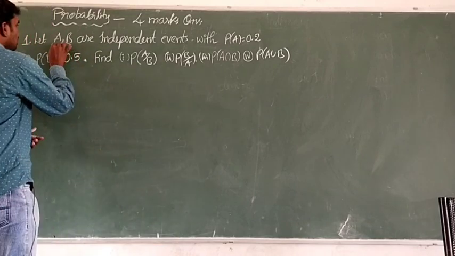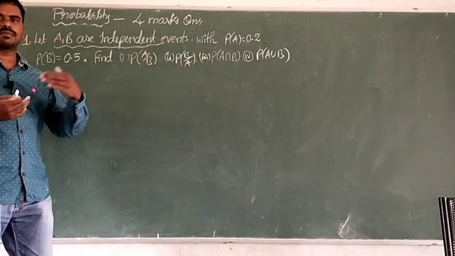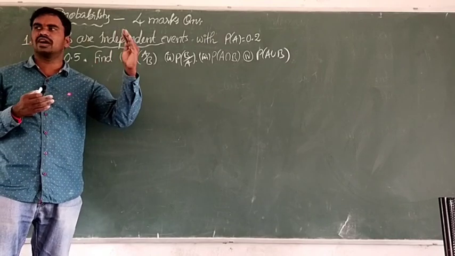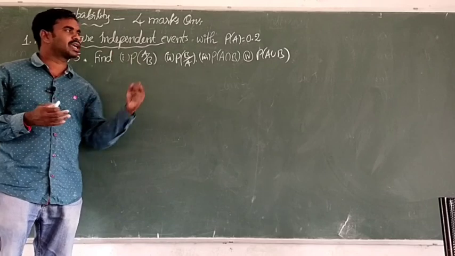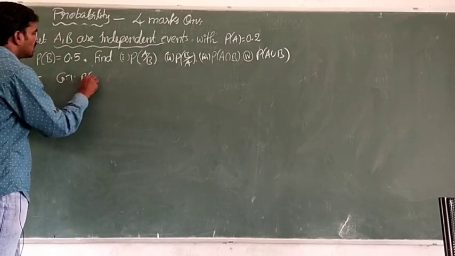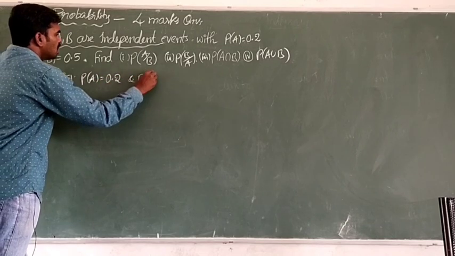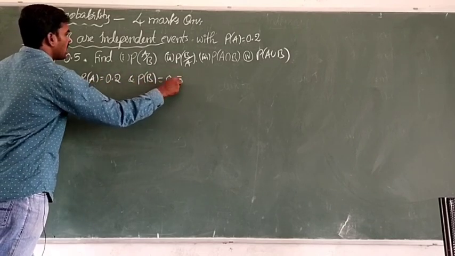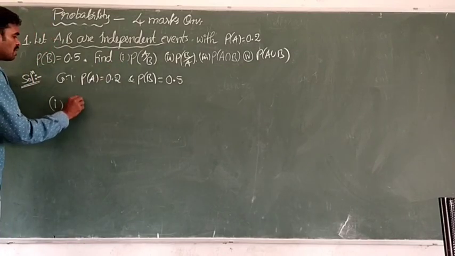Okay, how to do this one? See here, it is clearly mentioned A, B are independent events. Means immediately we can apply P of A intersection B equals P of A into P of B in the problem solving. Okay, keep that in our mind. So first write the given terms. Given that probability of A is 0.2 and probability of B is 0.5. So now take the first question, P of A by B.